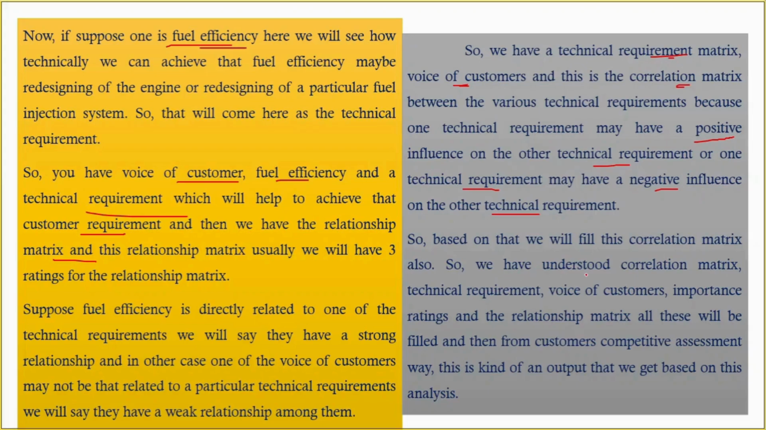So here we have understood the correlation matrix, technical requirements, voice of customers, importance rating, and the relationship matrix. All this will be filled. Then the customer competitive assessment is a kind of output that we get based on this analysis. What we did here was fill the upper matrices, or the upper rooms. Now we are going to see what happens with the customer competitive matrix.